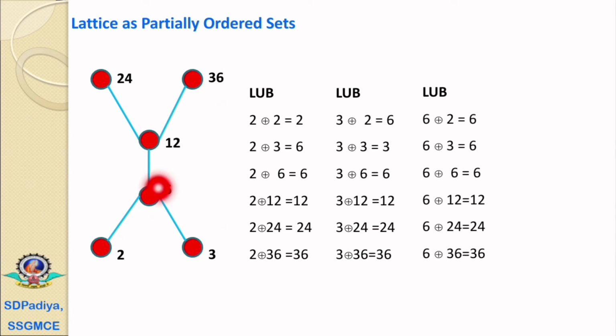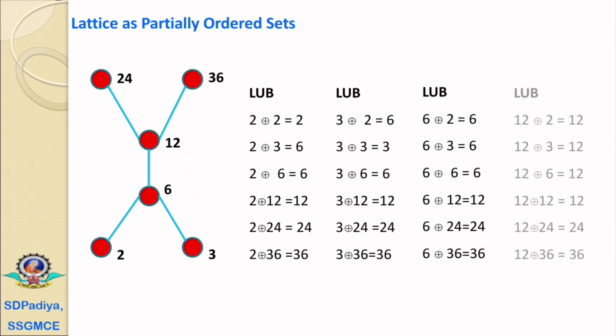For 6 join 2 equals 6, 6 join 3 equals 6, 6 join 6 equals 6, 6 join 12 equals 12, 6 join 24 equals 24, and 6 join 36 equals 36, because join means it is an upper bound. Now 12 join 2 equals 12, 12 join 3 equals 12, 12 join 6 equals 12, and 12 join 12 equals 12. But 12 join 24 equals 24, and 12 join 36 equals 36.